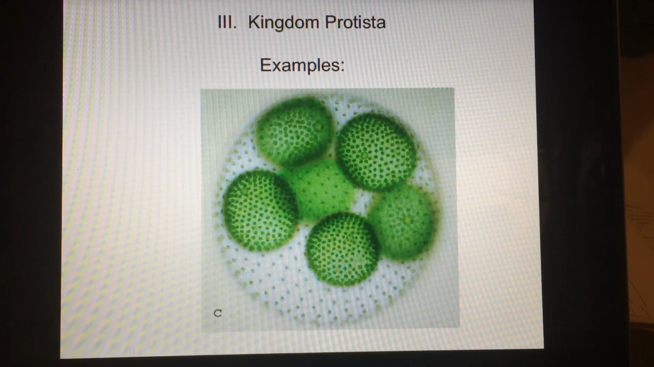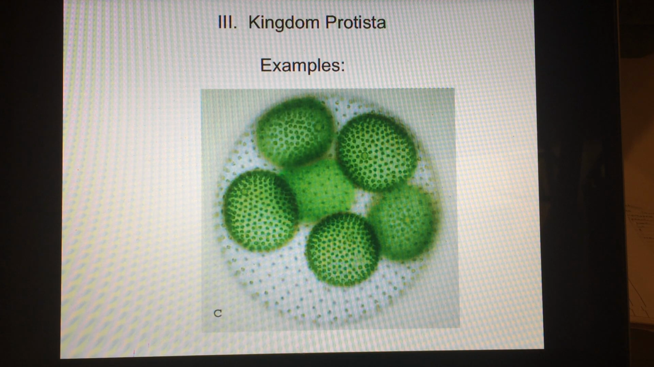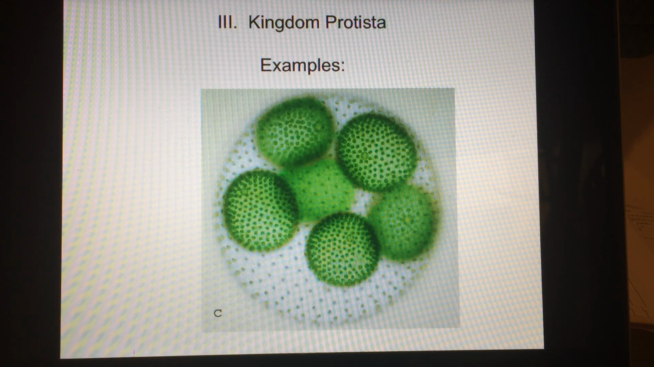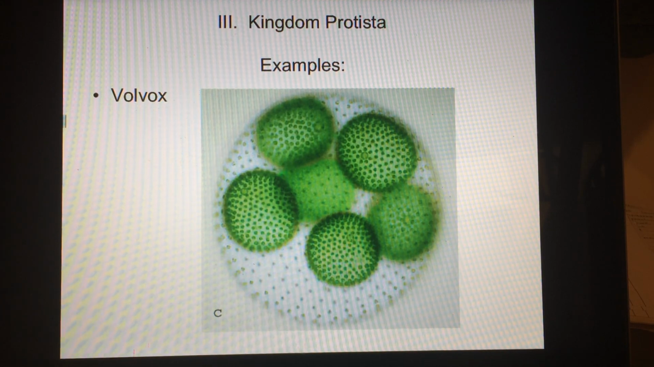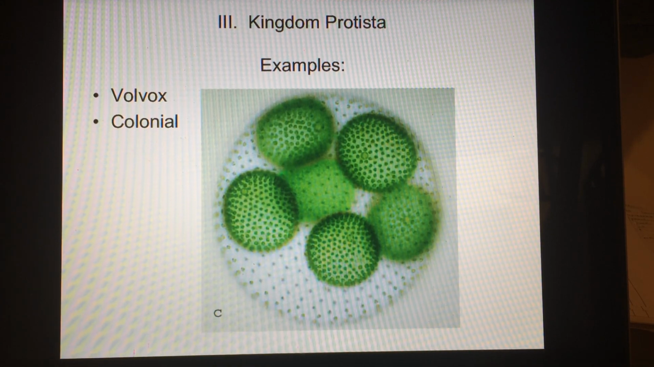Next. Look at this one. Now, I showed you this in class when we were doing colonial organisms. This is a group of cells living together, but not dependent on each other. This is called colonial living, and this is really like a regular 8th grade example. This is Volvox, and it is colonial. Volvox.